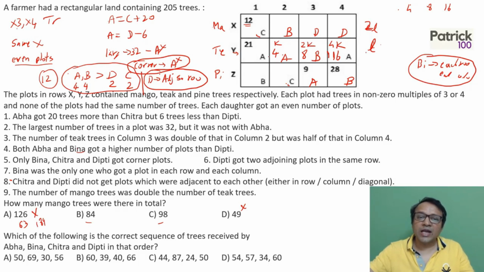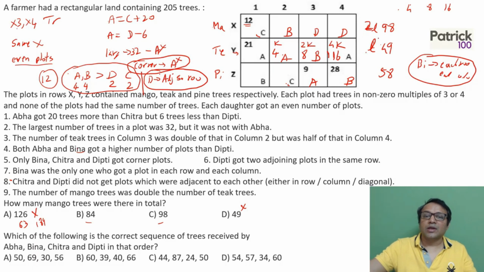Now once I use this, I know that the total number of teak trees is 21 plus 4 plus 8 plus 16. If you add it up, 16 plus 8 is 24, 24 plus 4 is 28, plus 21 gives you 49. Which means the mango trees will be 98. So this together will give you 147. So this will be 58 trees. Right, so we got this.